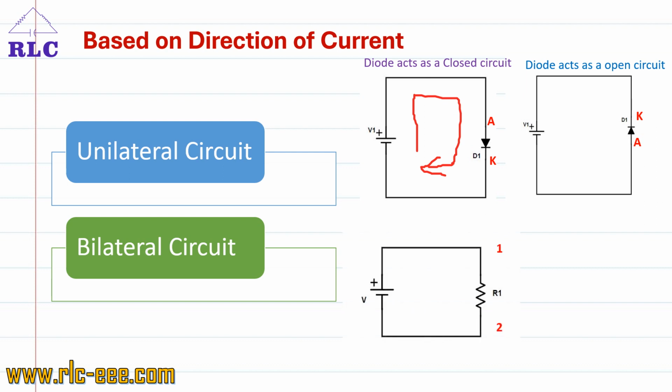Next is bilateral circuit. A circuit which does not change its property and behavior with respect to the direction of operation. Example is a resistor circuit. A resistor can be connected to either positive or negative.